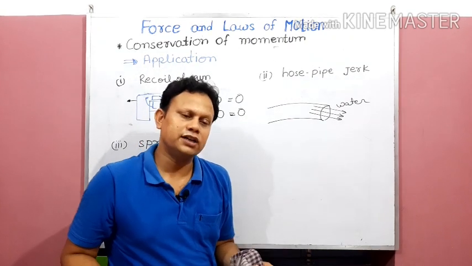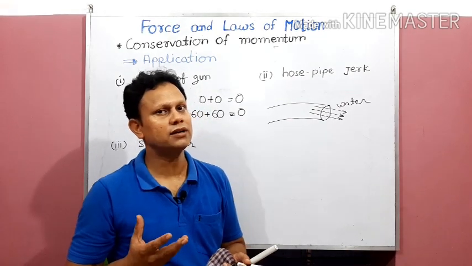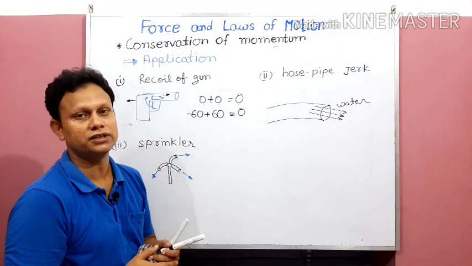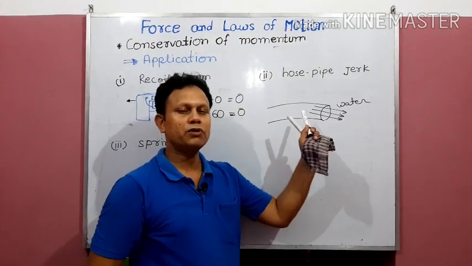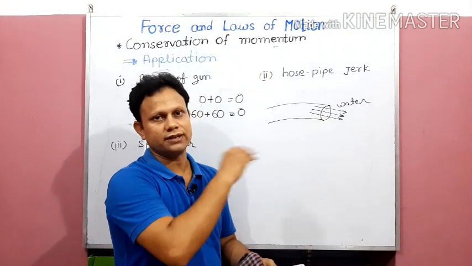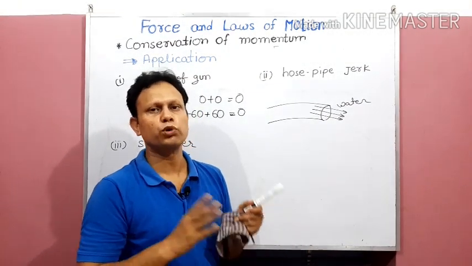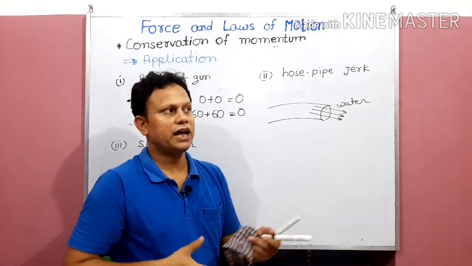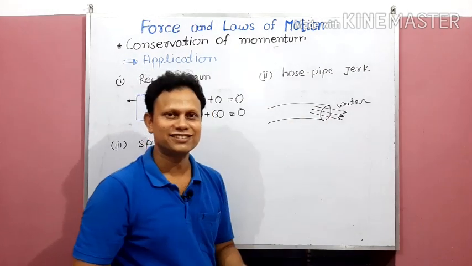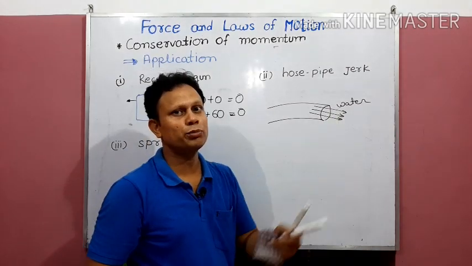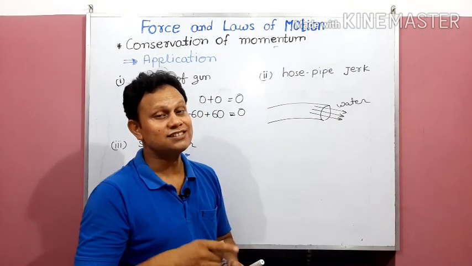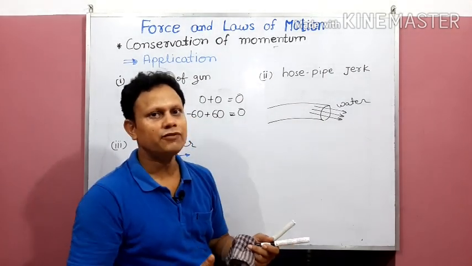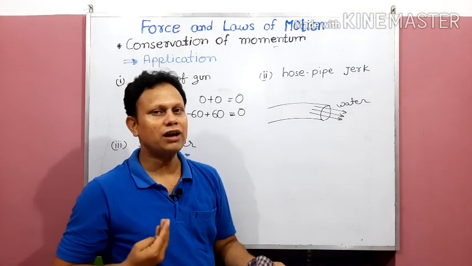Then again the question is, what is the need of holding the hose pipe? Similarly, as we have observed in the gun and bullet, before water comes out of the hose pipe, the water and the hose both have 0 momentum because both are at rest. But as soon as water comes out, the water has acquired some momentum. Now to cancel this, the hose pipe will move backward.